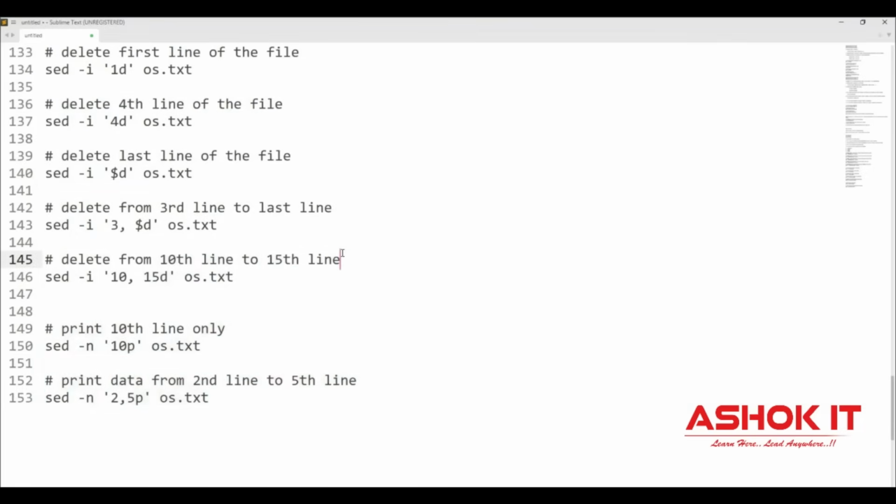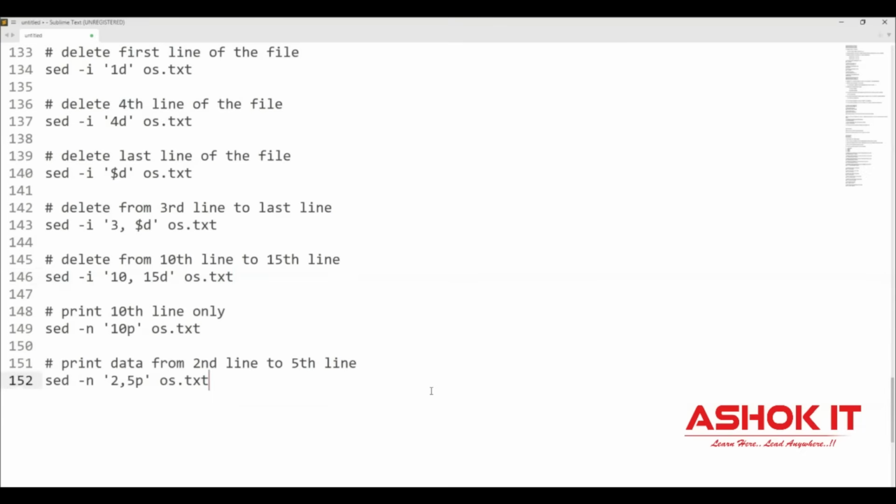But I want to print the data from the 10th line to the 20th line. In that scenario, we can go for this sed command. When you are using the print option, you need to pass -n, then only it is going to identify that particular line number and print the data. Similarly, we can insert data in the file without opening the file by using i.